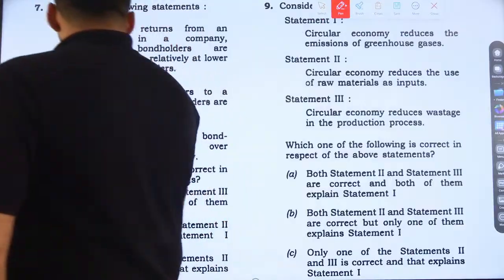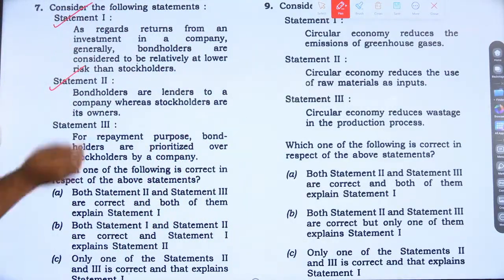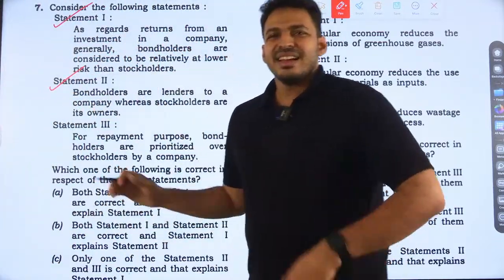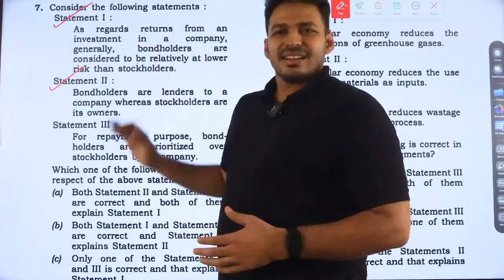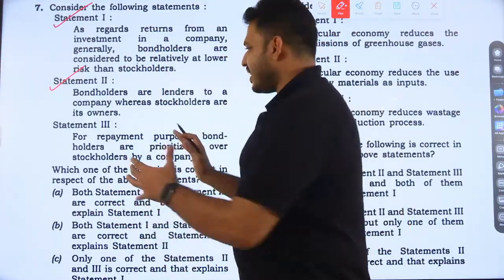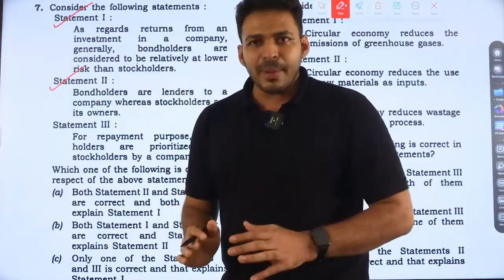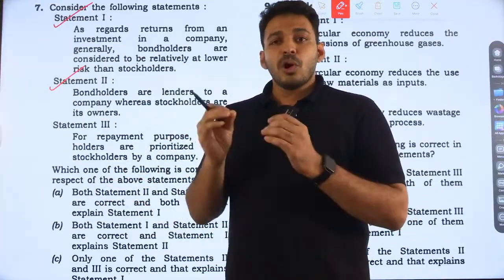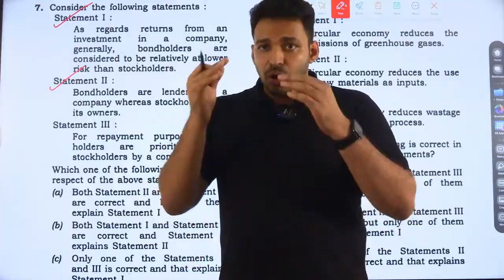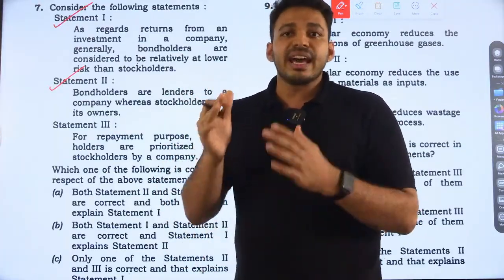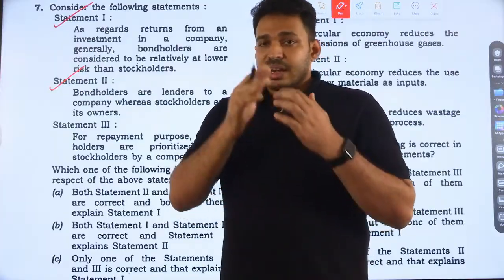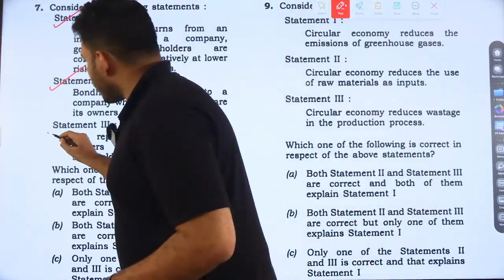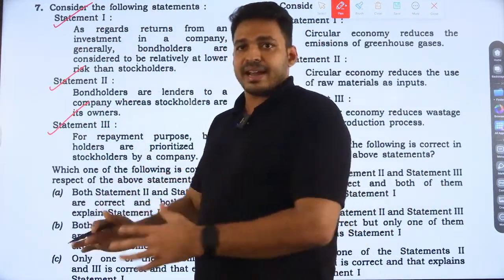Statement 3: For repayment purposes, bondholders are prioritized over stockholders by a company. Actually, this is another way of rephrasing the first statement. The first one talks about the risk, and here the third statement says that for repayment, bondholders are prioritized over stockholders. So bondholders have more priority than stockholders at the time of repayment of their investment. That's why they are safer, or the risk is lower for a bondholder. So the third statement is also correct, and that third statement actually explains the first statement.